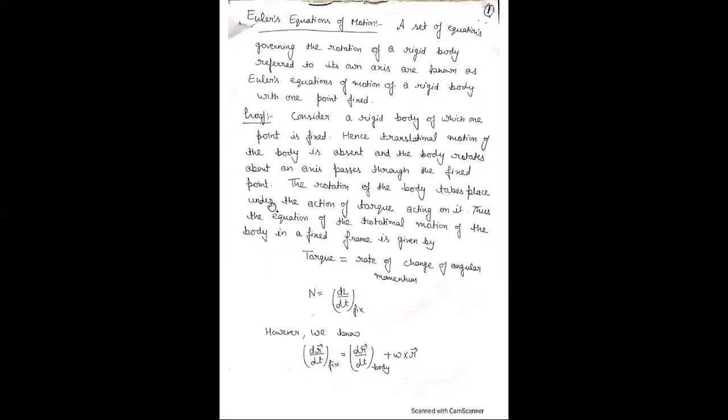Here the moment of inertia is constant with respect to the body frame. If you use the product rule, the differentiation of I1 and i, j, k are 0 because these are constant quantities.